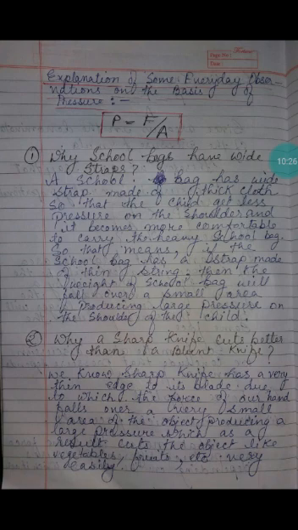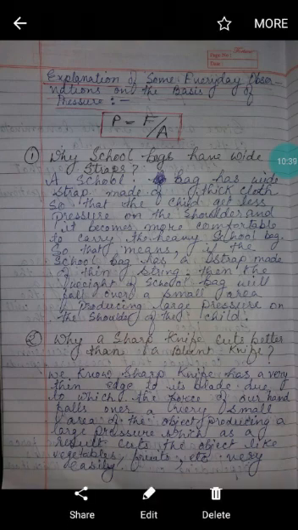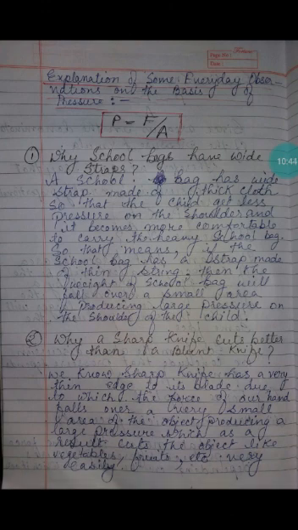Small area means it will produce large pressure, and large pressure means it will cut the object and go inside the object. Objects means vegetables, fruits, and it will cut very easily. That is why a sharp knife cuts better than a blunt knife.